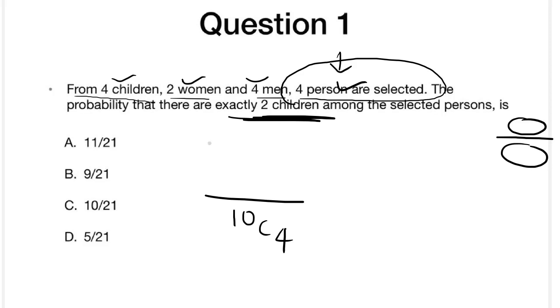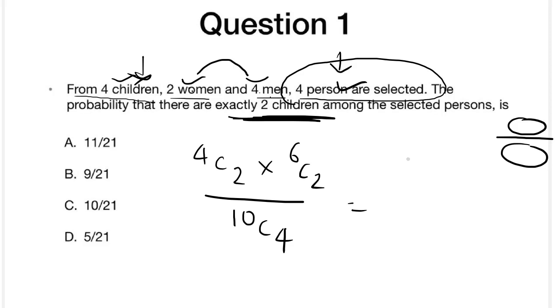In that, we need exactly 2 children. So 2 children means out of 4 we need to have 2. So 4C2 into, we need to have the other 2 persons. We had 2 children exactly, so it is done. And we had 4 men and 2 women, so 4 plus 2 is 6. So 6C2. So 4 persons are done.